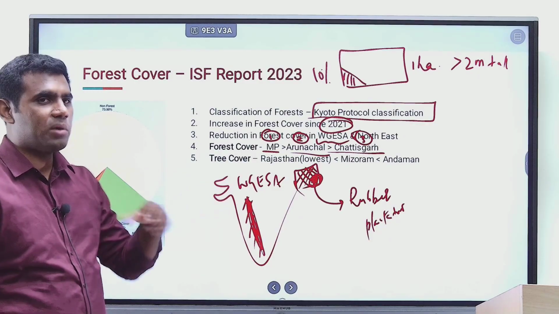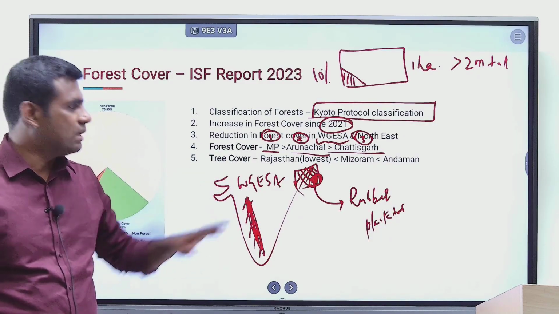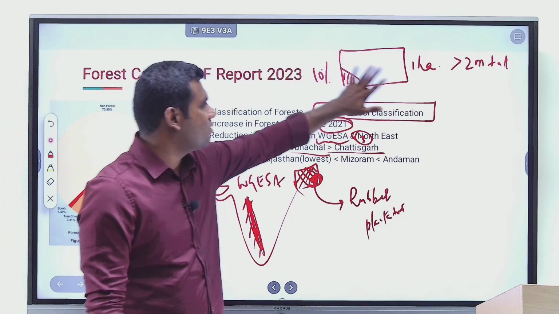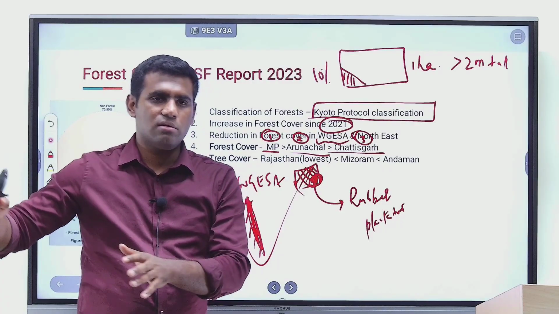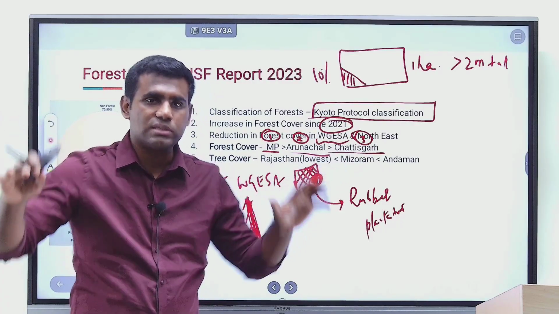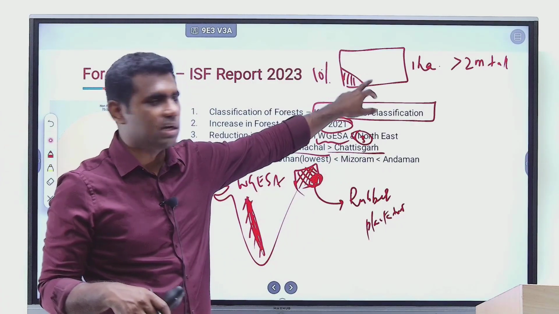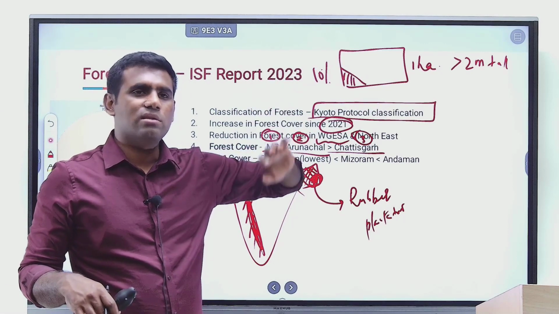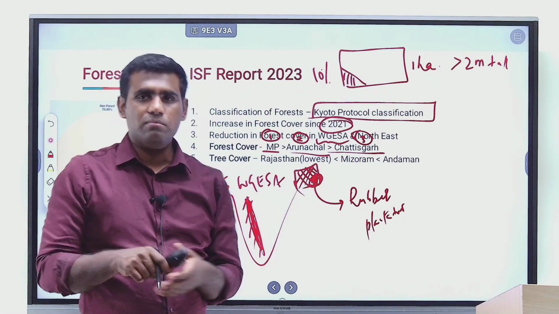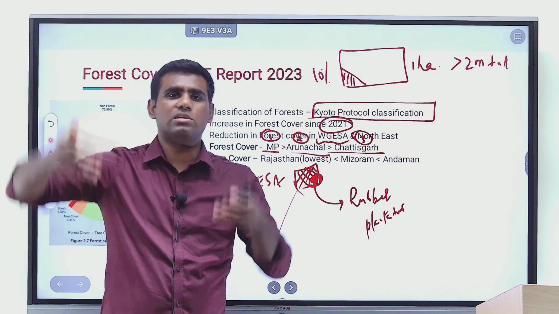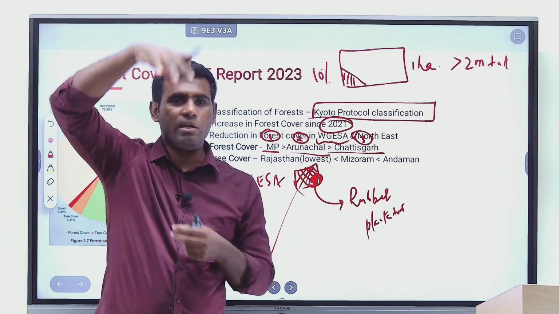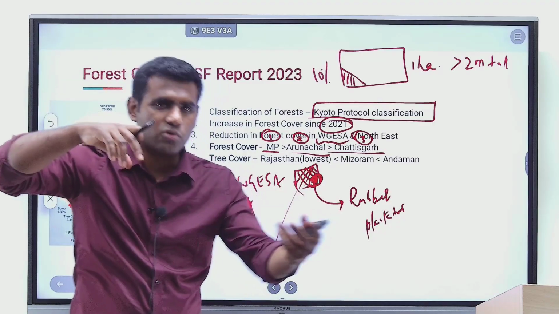With respect to tree cover, you may ask me what is the difference between tree cover and forest cover. So let's say you have calculated all the 1 hectare pockets, right? Which means you have taken account of all forest lands, because forest land means it fits into this category. Every land that does not fit into this category, let's say in an urban area you have a small patch where there is a tree cover, where there is a green canopy, you have to include that also.